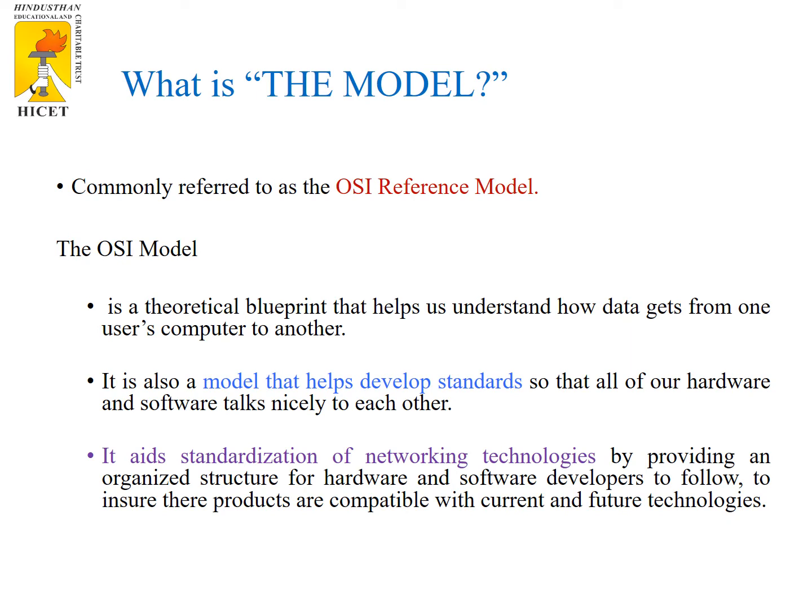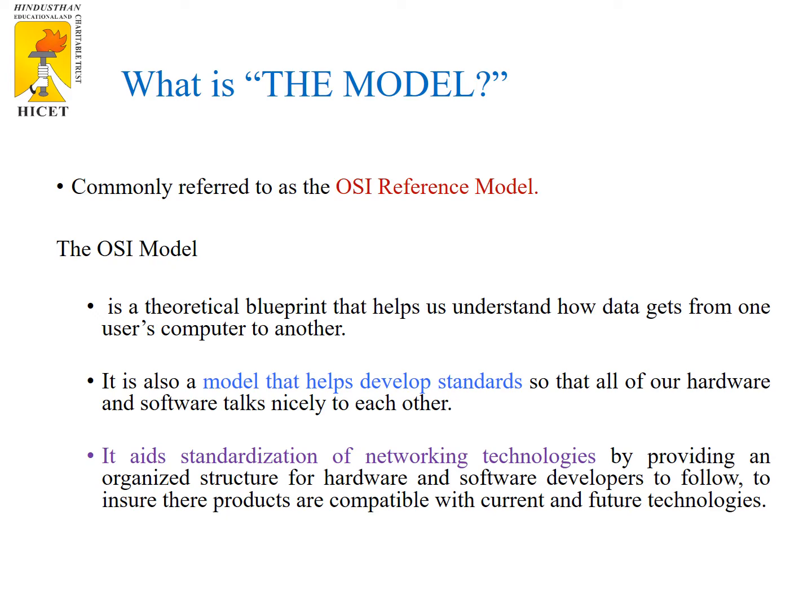So why is this OSI model called the OSI reference model? Because it acts as a blueprint of how the data is transferred from one computer to another. It also helps us to develop standards for hardware and software so that the devices can communicate with each other.